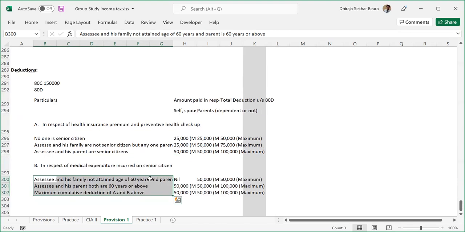Dheeraj, on the point A, right? Yeah. It says health insurance premium and preventive health checkup. So there are two aspects, right? One, in office itself, we at times allow parents to be included, so that anyway they give it in Form 16, right? So that they deduct and all that is done. Yeah, this is mostly on our part where we are buying it from outside, right? Correct.